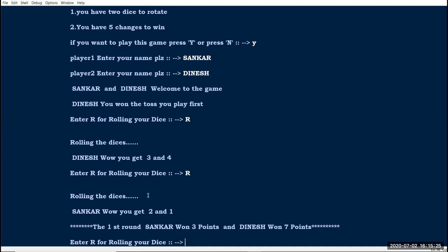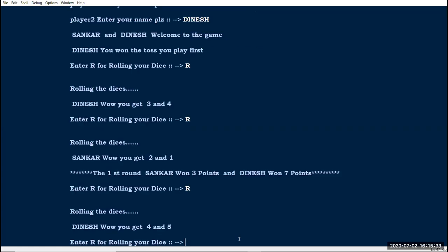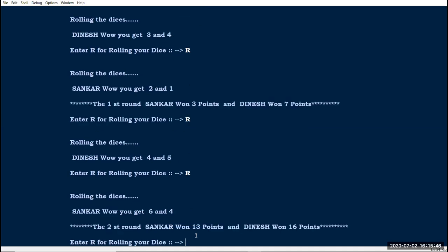The first chance is Dinesh's, because Dinesh won the toss. Here I run R, it takes 2 seconds, and then Dinesh, wow, you got 4 and 5. Then the chance goes to Shankar. I give R and the dice is rolling. Shankar, you get 6 and 4. The second round ends. Shankar won 13 points and Dinesh won 16 points.